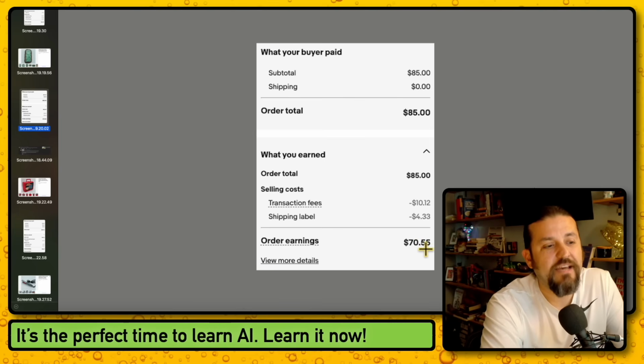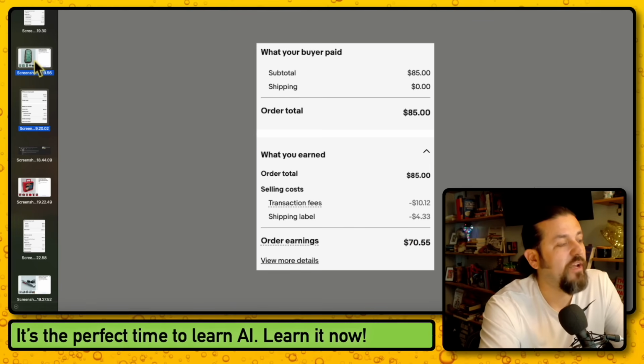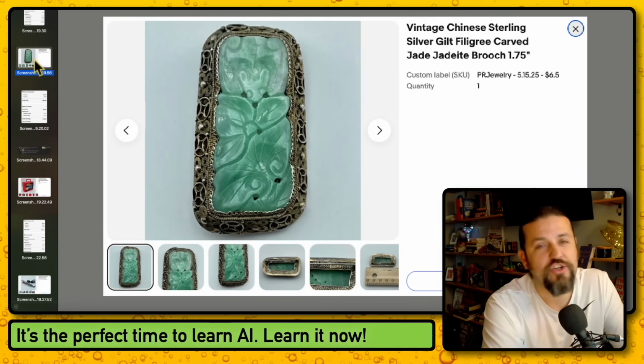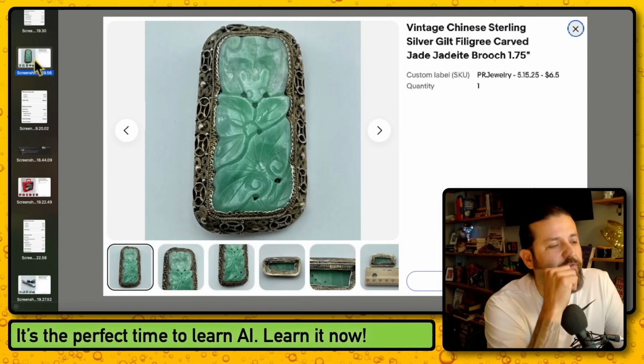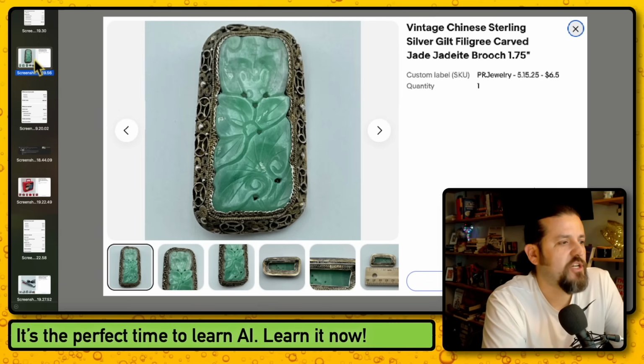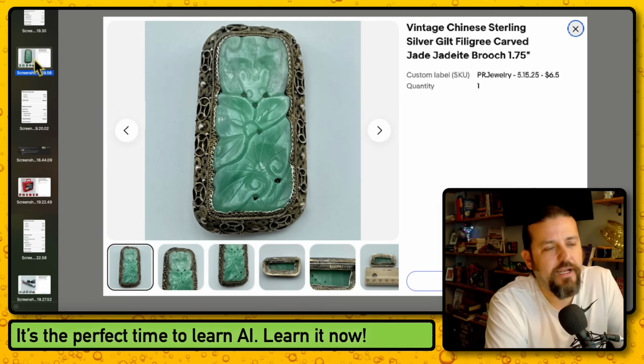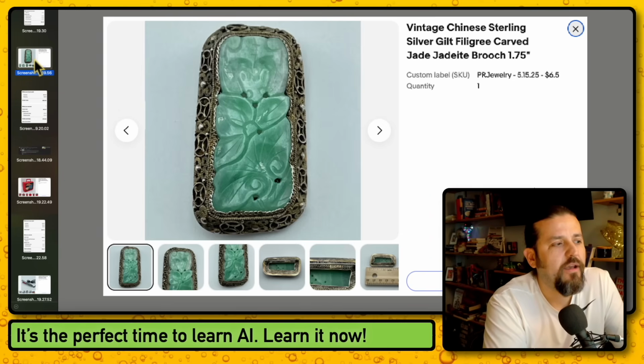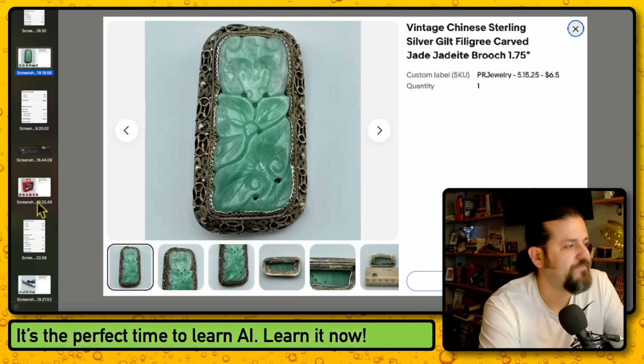I brought home $70.55 minus the, let's say, $7 in cost of goods. So $63 in profit within one day. That is a great find. Plus, look at that. It is gorgeous. Oh man, I kind of wanted to keep it for the collection. I mean, not for me to wear, obviously, because I'm a man, but I have collectible jewelry that I just have in a place in my home just because I like the way that people take time to make jewelry.